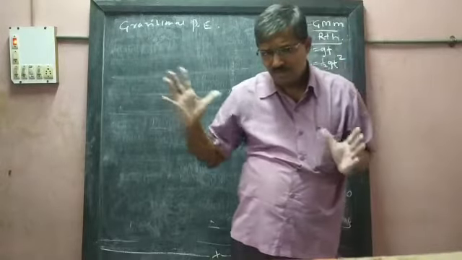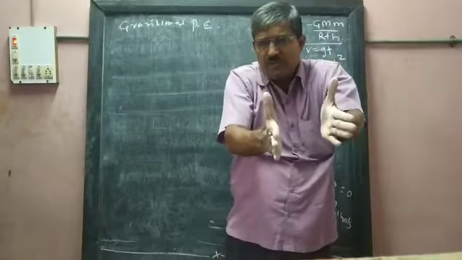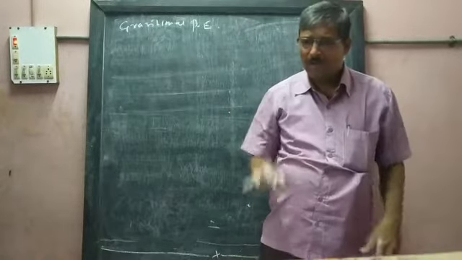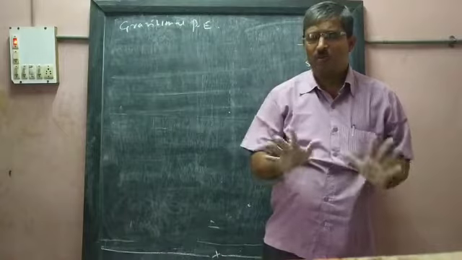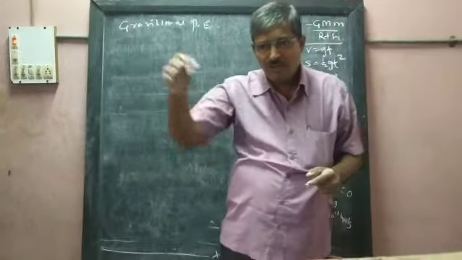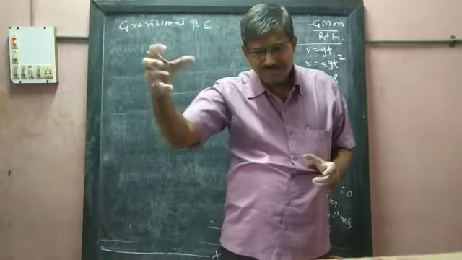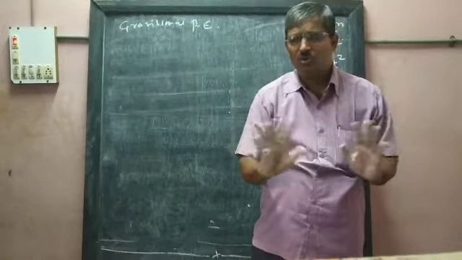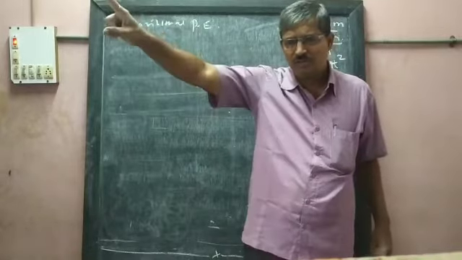The earth is exerting force on the apple, and the apple is also exerting its force on the earth, but as the mass of the apple is small, the apple gets attracted towards the earth, and the earth is not attracted towards the apple.